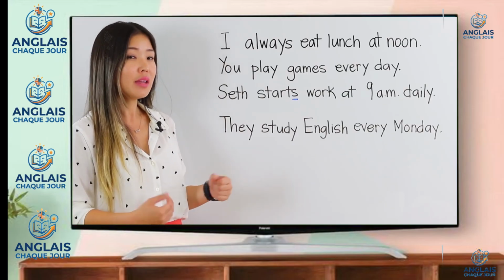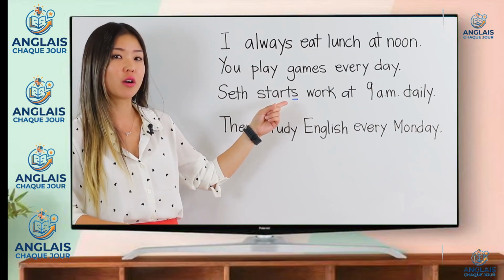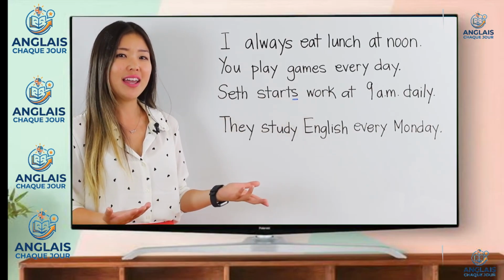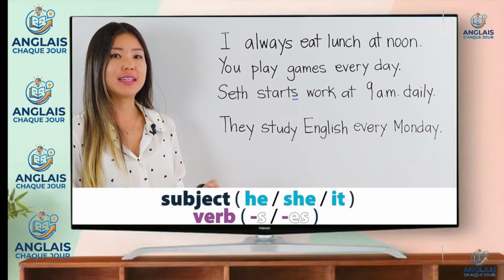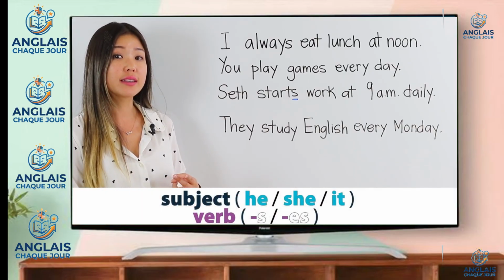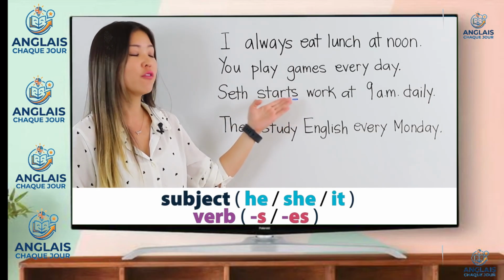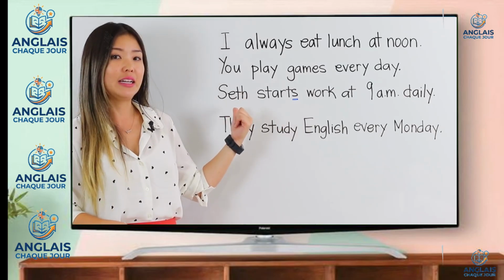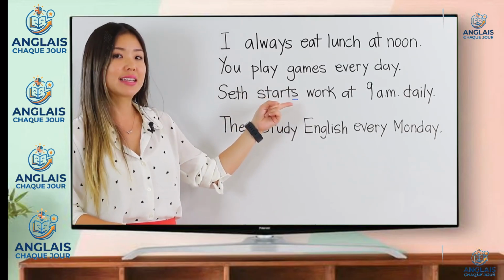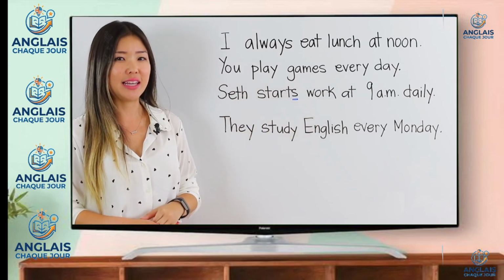Seth goes to work at 9 a.m. every day. Now you'll notice I put a blue line under the S in starts. Can you figure out why? Well, remember that when the subject of a sentence is he, she, or it, we need to add an S or ES to the end of the verb in the present simple tense. Seth is a he, so we need to add an S. Seth starts work at 9 a.m. daily.